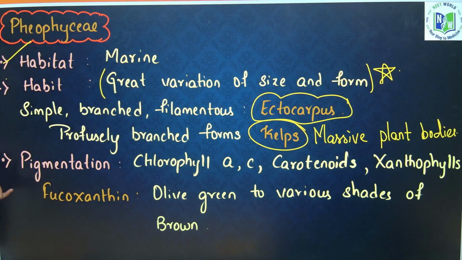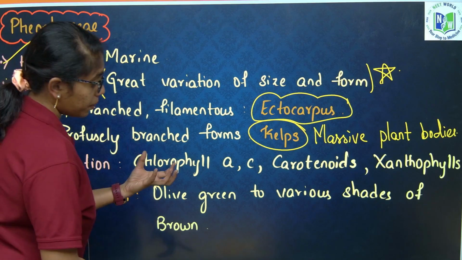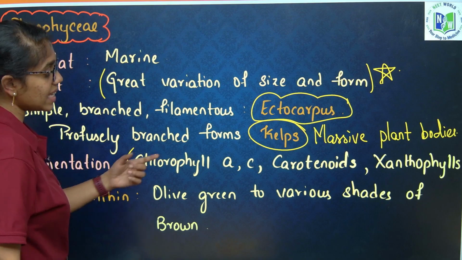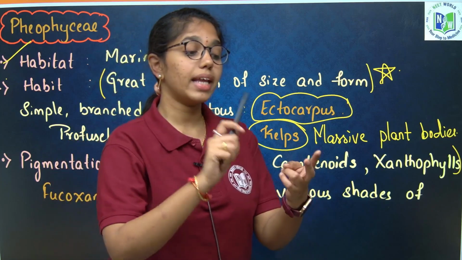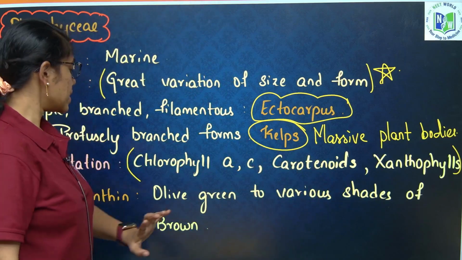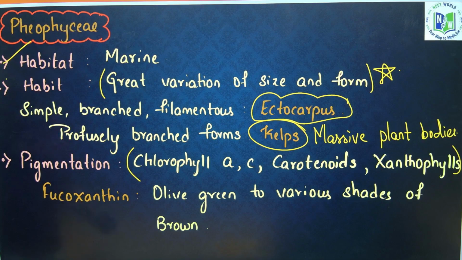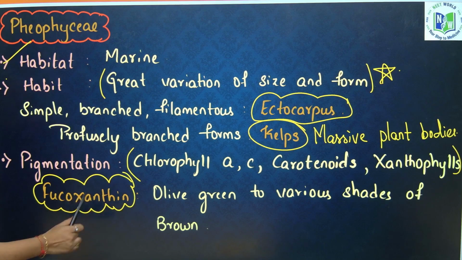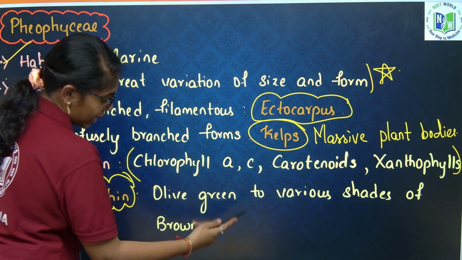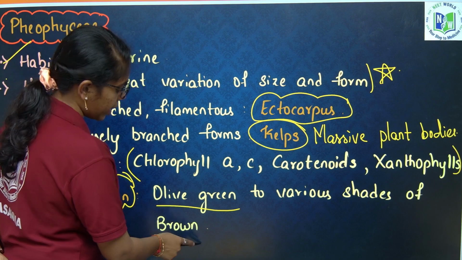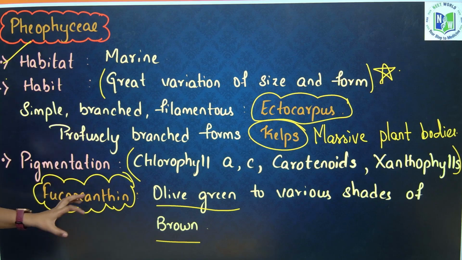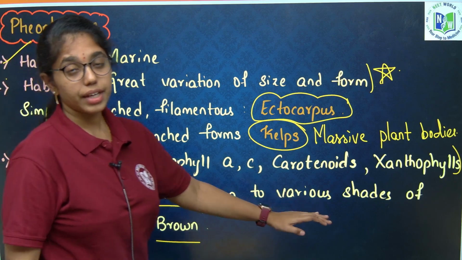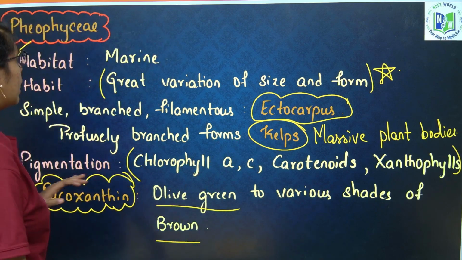Next, pigmentation. The pigments present here are chlorophyll a, c, carotenoids and xanthophylls. In Chlorophycean members it is chlorophyll a, b, here it is a, c, of which fucoxanthin is the major pigment. This gives various shades of color from olive green to various shades of brown.